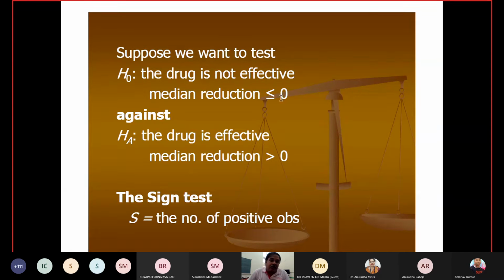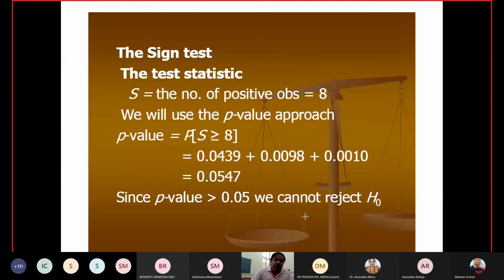Median is less than or equal to 0, against the hypothesis that the drug is effective, that the median reduction is greater than 0. For the sign test, we count the number of positive observations. The number of positive observations is 8. When you are going for the sign test, if it is 0, we treat it as a positive. So the p-value is the probability of S greater than or equal to 8. When we calculated this, the p-value is 0.547. And since the p-value is greater than 0.05, we cannot reject H naught.